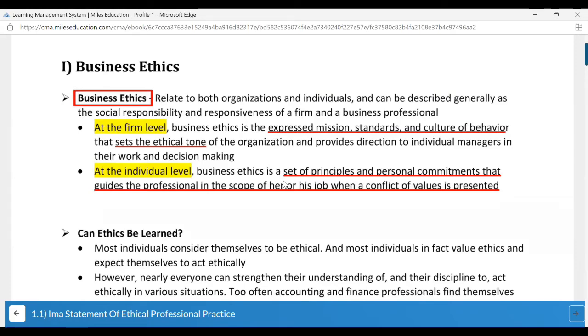So what are the set of rules and principles you carry as an individual, as an employee, and what the organization expects? Now the goal is that both these things should be aligned in order for you all to achieve your mission and vision. That gap which is there, that creates a problem in any organization.